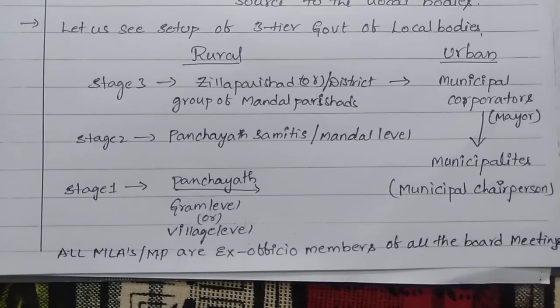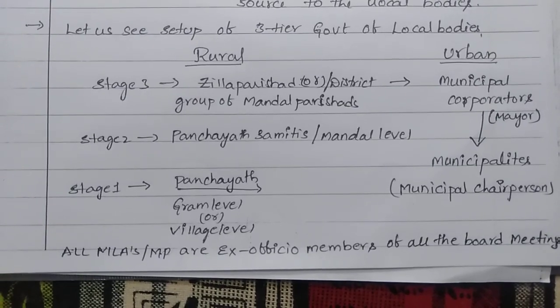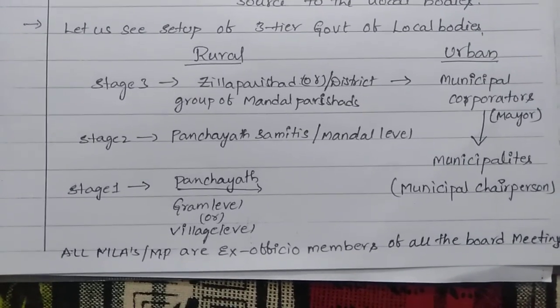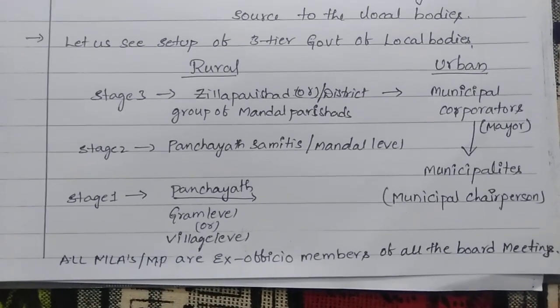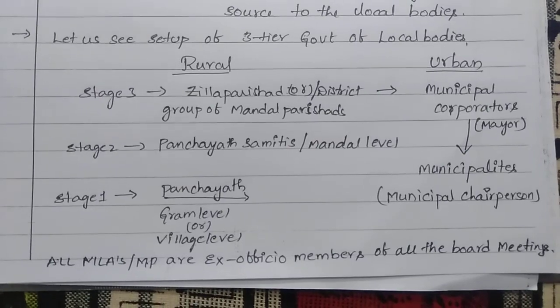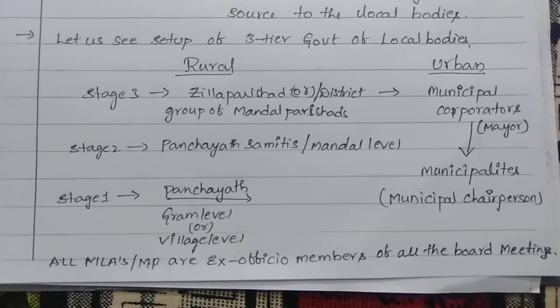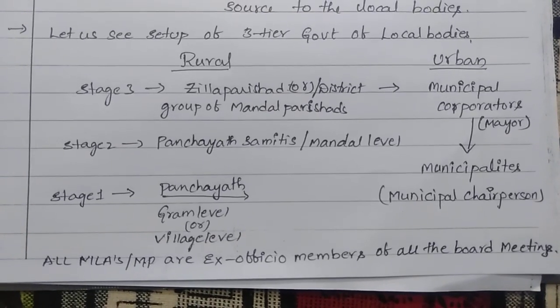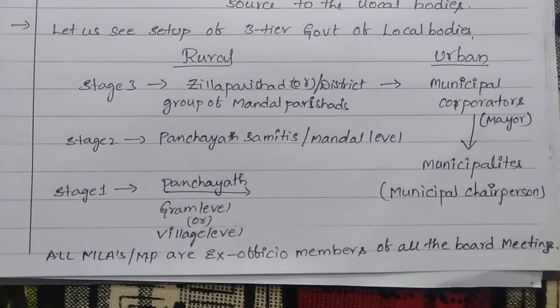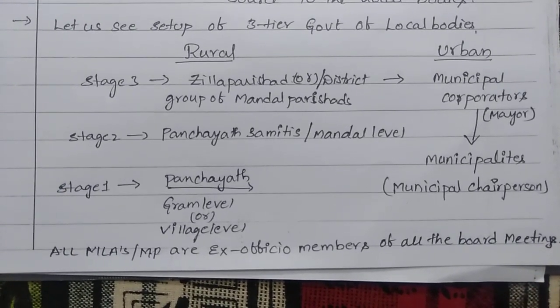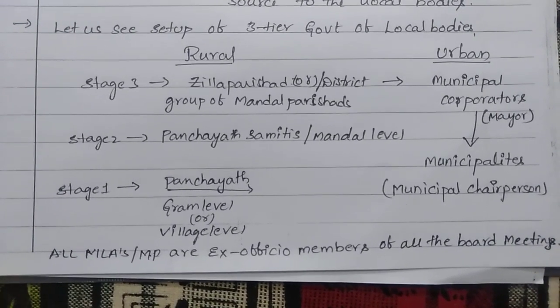Is it clear? And also all MLAs and MPs are ex officio members of all the board meetings. Means one district will contain MPs and MLAs also. These MLAs and MPs are ex officio, means they will also have the invitation to attend the meetings, the board meetings of the local self governments. Okay, this is about federalism.